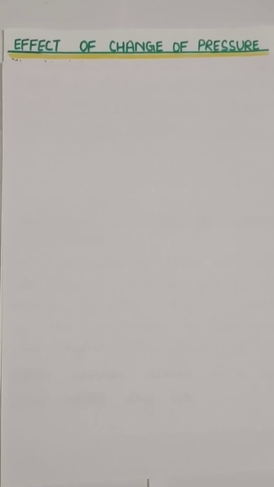Good morning, students. So today we're gonna start our next topic of chapter 1, that is matter in our surroundings. In the previous lecture we have learned about the effects of change of temperature. That is, by changing the temperature we can change the states of matter, by decreasing or increasing the temperature.